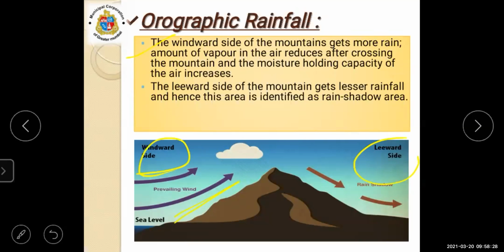The amount of vapor in the air reduces after crossing the mountain and the moisture holding capacity of the air increases. So the leeward side of the mountain gets lesser rainfall and hence the area is identified as the rain shadow region. The area in the dry region is termed as the rain shadow area.